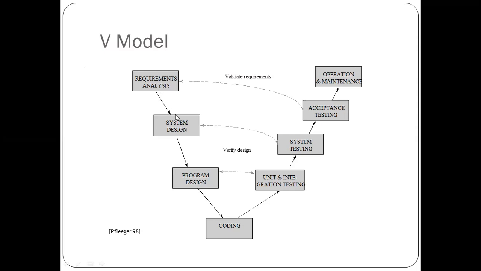After that, we will go again like the preceding one, system design. Here the designing phase is divided into the system design as well as the program design. So this is the only difference, but the work is the same.